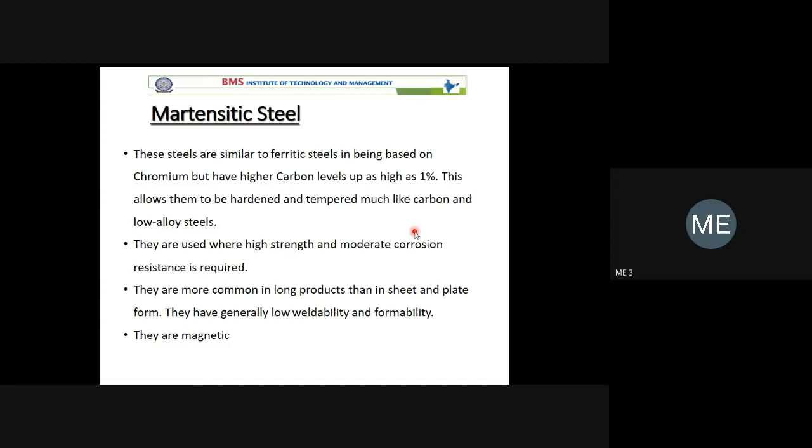Martensitic steel, but in general you have to remember martensitic steel is a harder steel. It is almost like your high carbon steel. It is martensite.